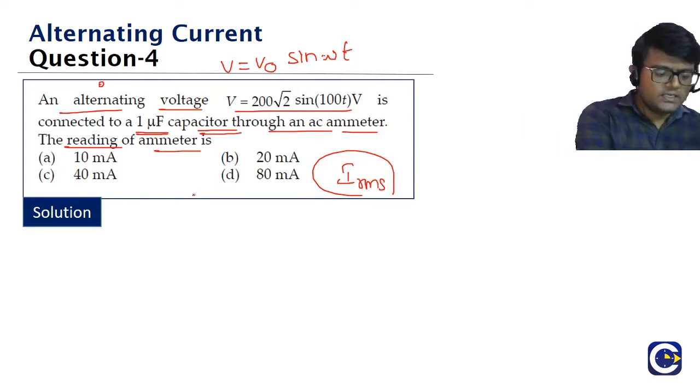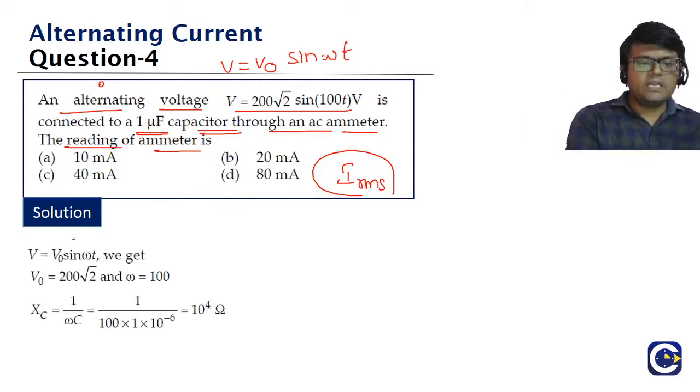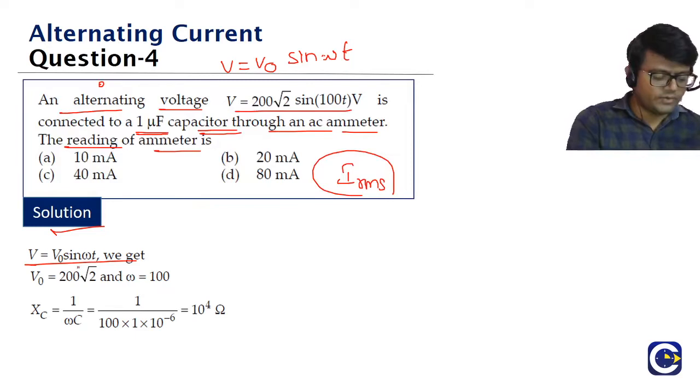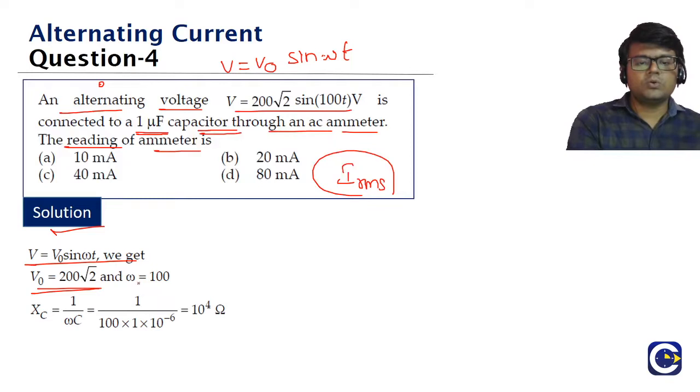Check it, guys. So what is the first step? The equation given to us is V is equal to 200 root 2 sine 100t. Comparing with the standard equation, what are we going to get? Karthikeyan, fourth B. Okay. V naught, the peak value of voltage, is 200 root 2. Omega value is 100. What is the capacitive reactance indicated with? XC. Inductive reactance we will use XL.